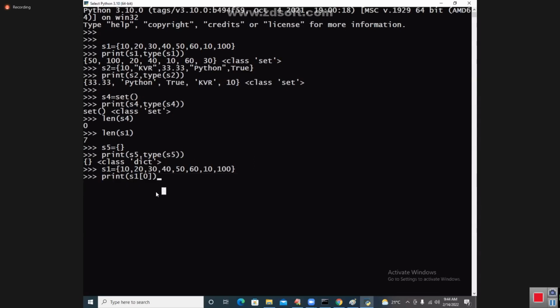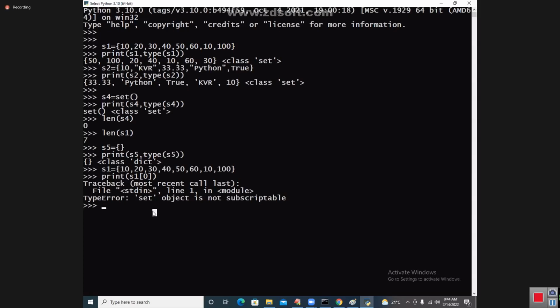It is their innocent knowledge. You ask any people outside, they will say the answer is 10. Do you see the error now? You see the subscriptable error. Set object cannot be subscriptable. Press enter key. Set object is not subscriptable. Type error. If you perform any illegal operation, you will get a type error.